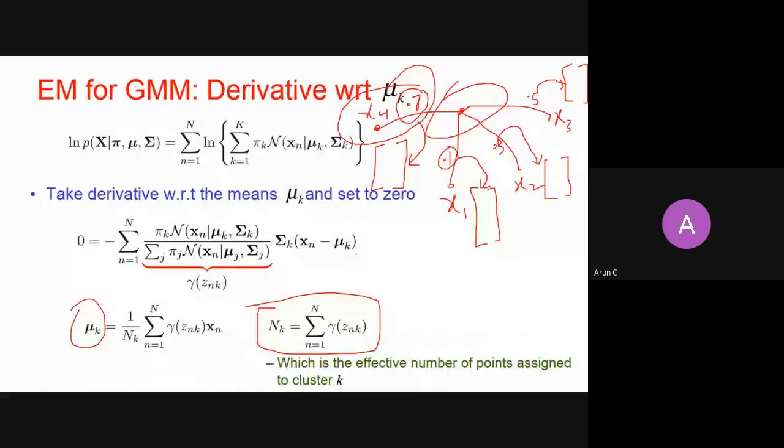In physics, you can think of it as a force, right? If these are the forces applying on some x, and you want to find the effective center for this particular cluster, then you can take the weighted mean. This is known as the weighted mean also. So any confusion on this?